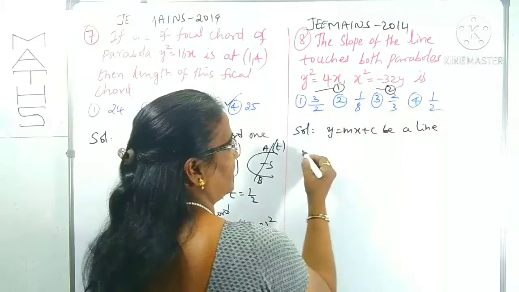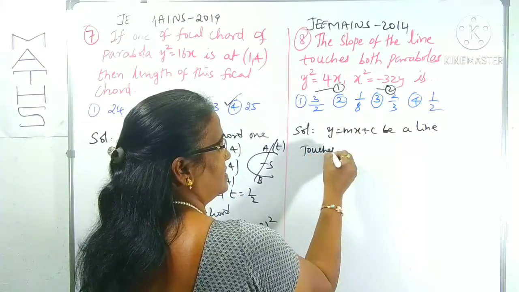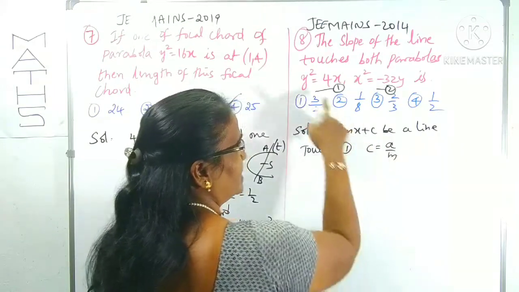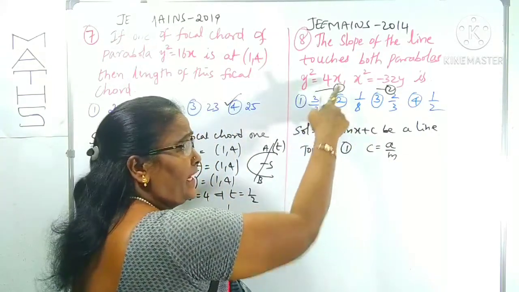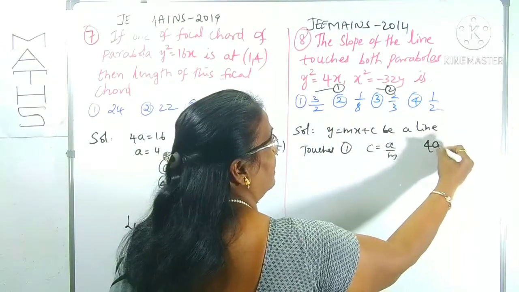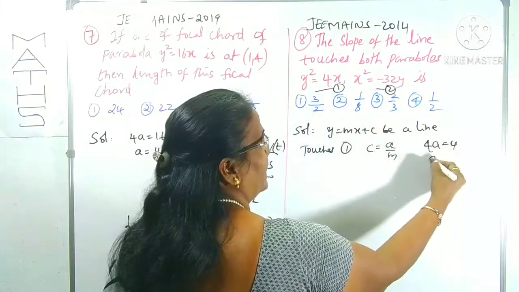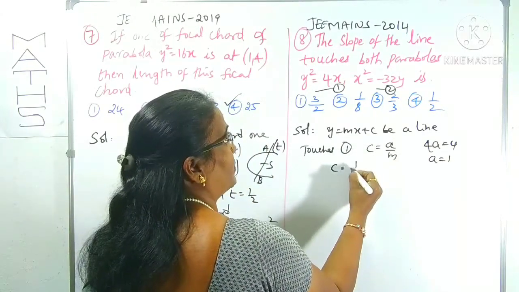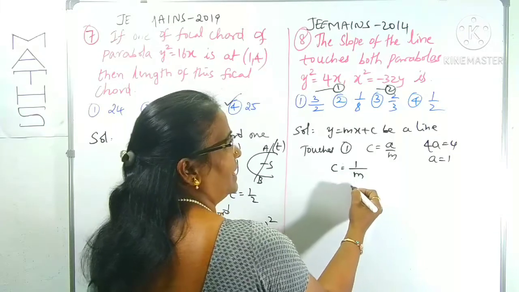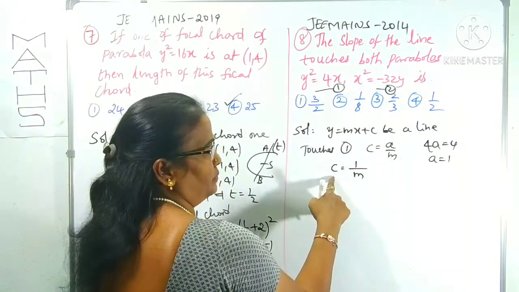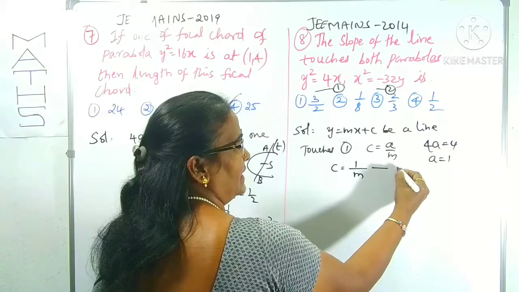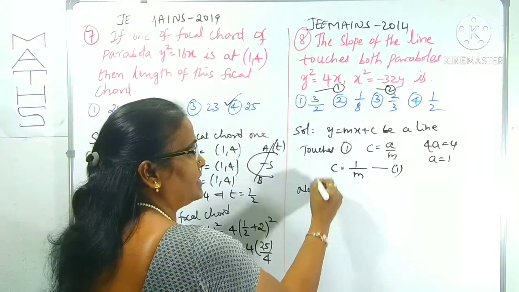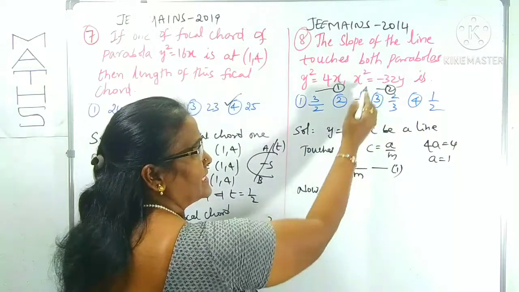If you take it touches 1, what is the condition? C is equal to a by m, because it is in the form of y square is equal to 4ax. Here 4a is 4, so a is 1. Substitute here, therefore c is equal to a by m, which is 1 by m. What we need is the slope. We can use this at the end. Next, the c value is 1 by m. Now, the same line touches the second parabola.